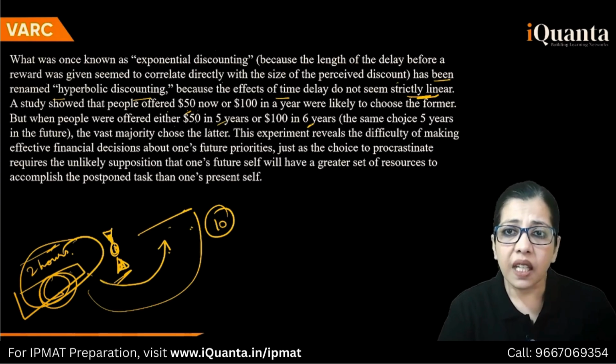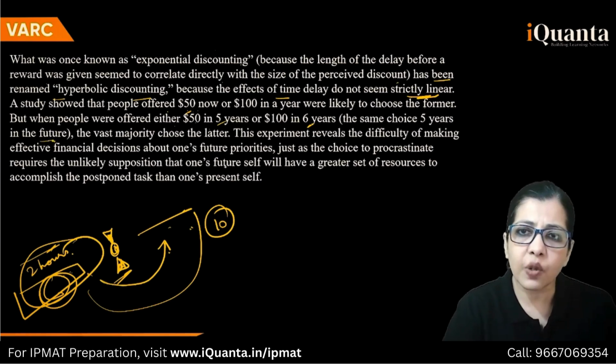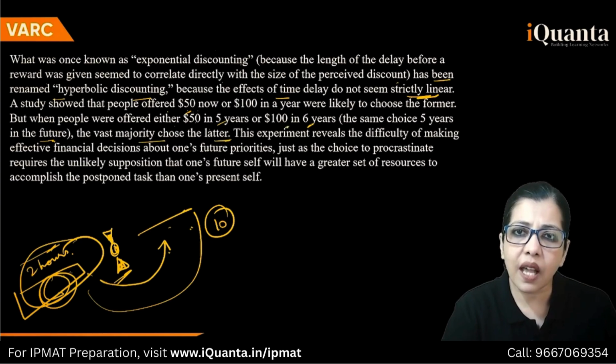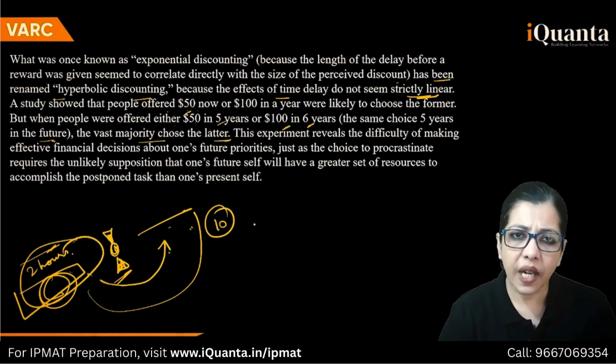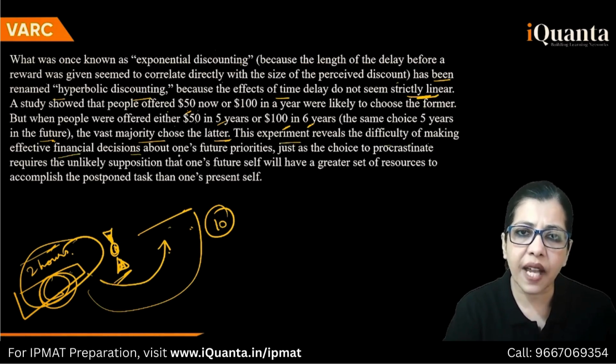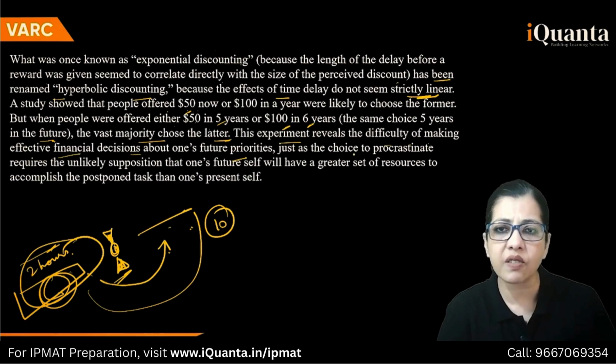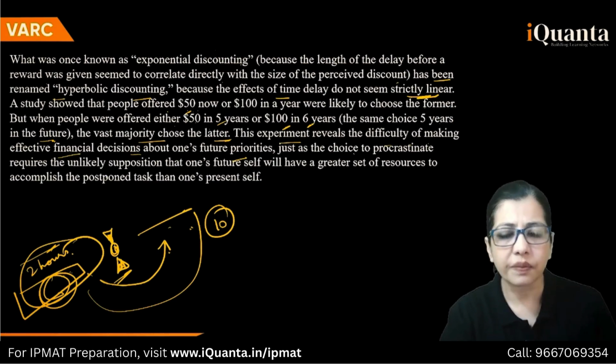You see this? The same choice 5 years in the future. The vast majority chose the latter. Even I would choose this. 1 साल और wait कर लेंगे. Right? This experiment reveals the difficulty of making effective financial decisions about priorities just as the choice to procrastinate.